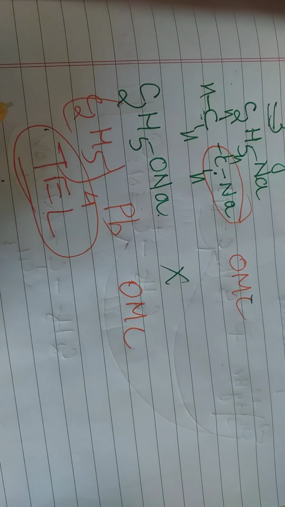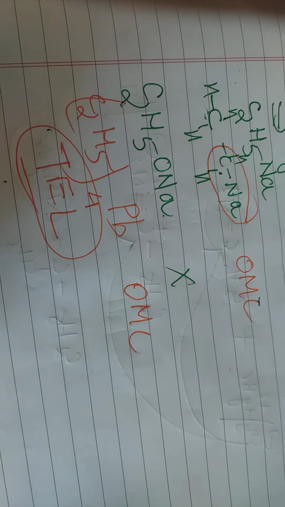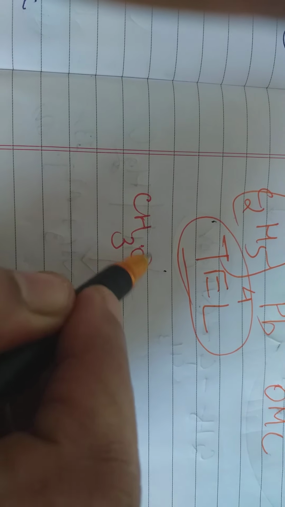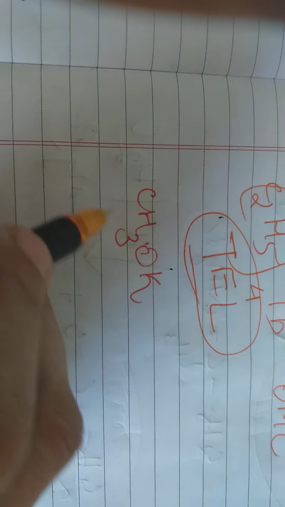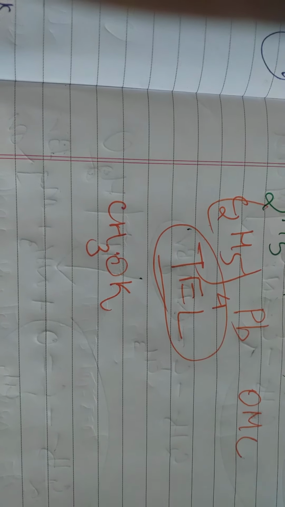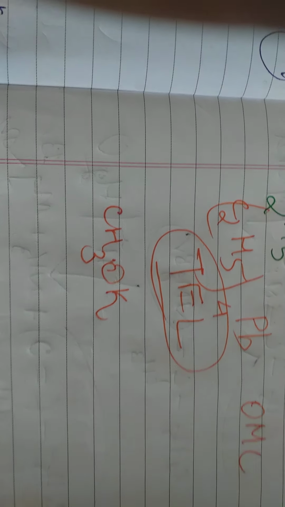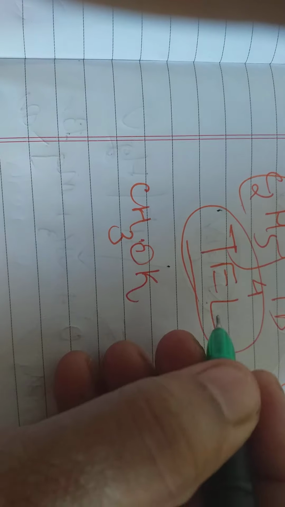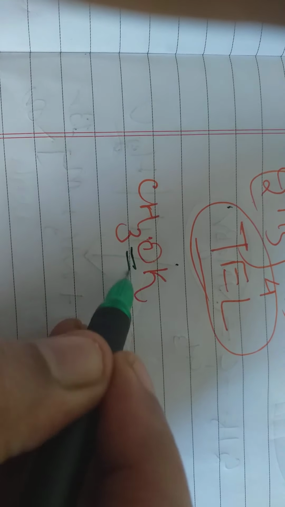Then the next example I am giving you is CH3OK, potassium methoxide. This is not an organometallic reagent. Why? Because the potassium metal is not directly linked to carbon; it is linked through oxygen. So this is not an OMC.